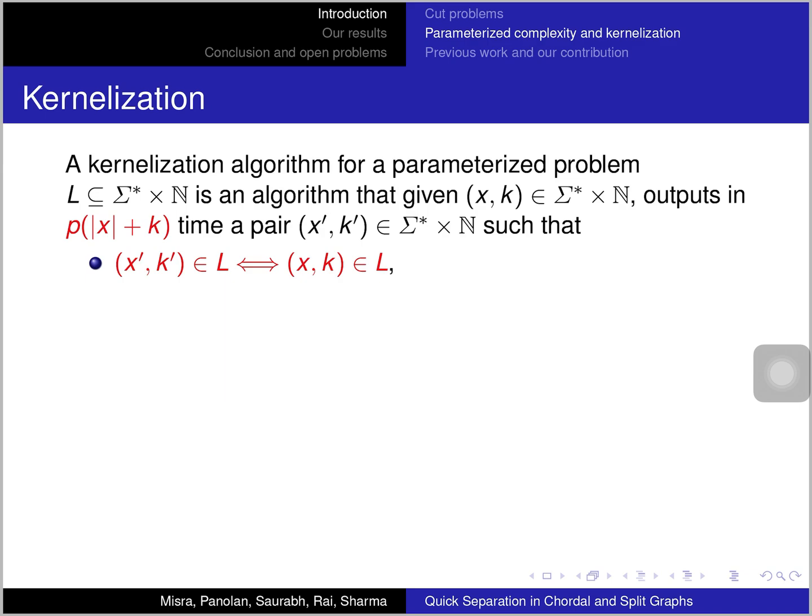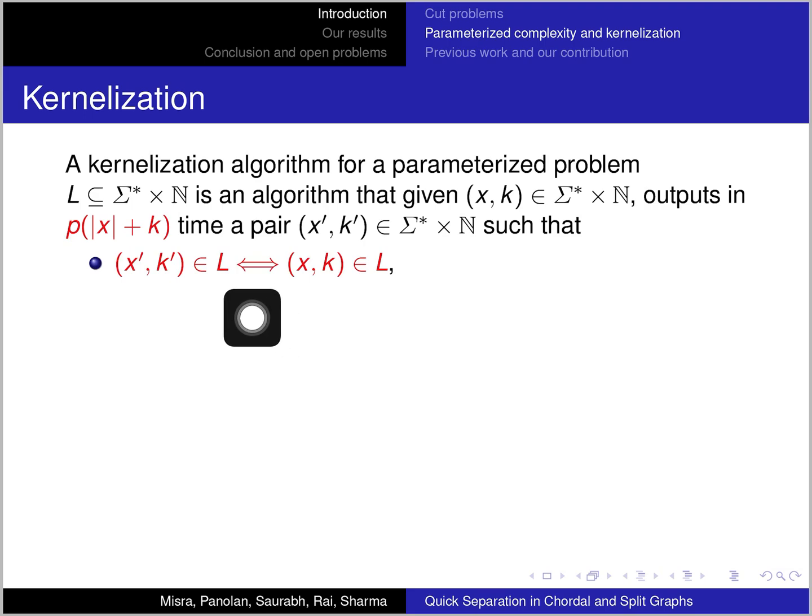Now about kernelization. This is also a related field to fixed parameter tractability. A kernelization algorithm takes a parameterized problem instance, which is a string and an integer, takes time polynomial in the input size, and outputs another instance, here x prime comma k prime. And what are the requirements that we want?